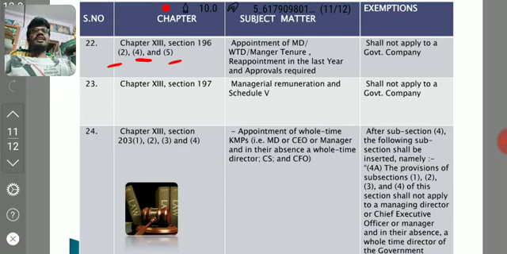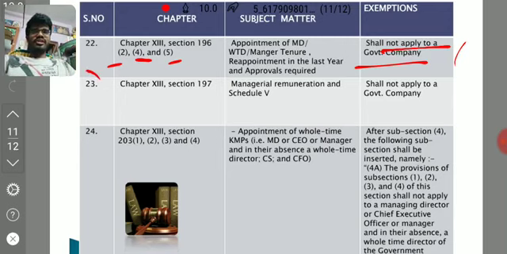After 5 years, they can be reappointed. Certain points will be there, like the reappointment shall be made only after the 4th year. That particular section is not applicable to the government company. You can keep it in mind. The meaning is that a government company can appoint a director or MD for more than 5 years. It is a very simple interpretation.